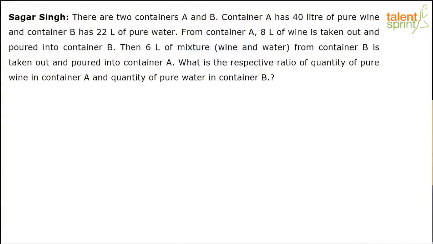This was posted by Sagar Singh. And there's a question on alligations and mixtures. It says there are 2 containers A and B. Container A has 40 liters of pure wine and container B has 22 liters of pure water. By the way, this question is common for both bank and SSC exams. So let's solve this now.